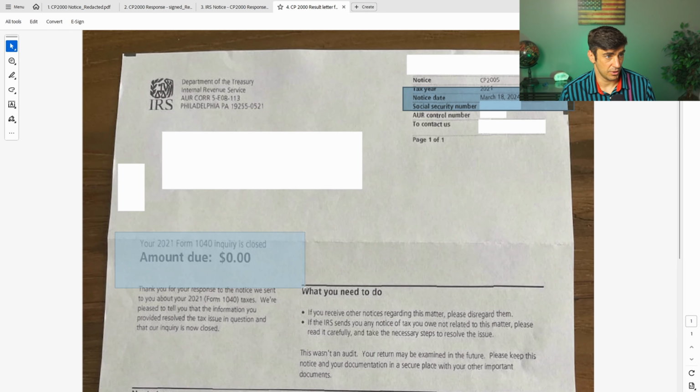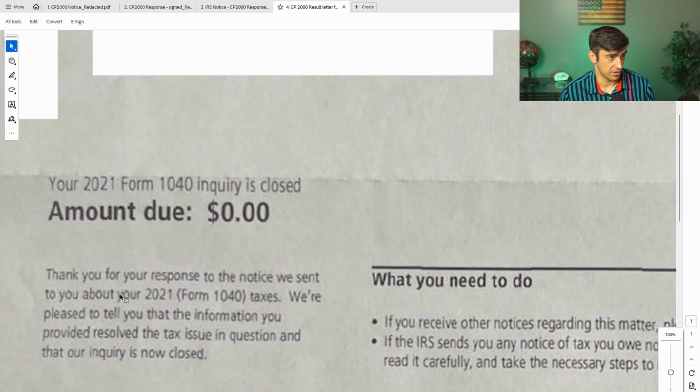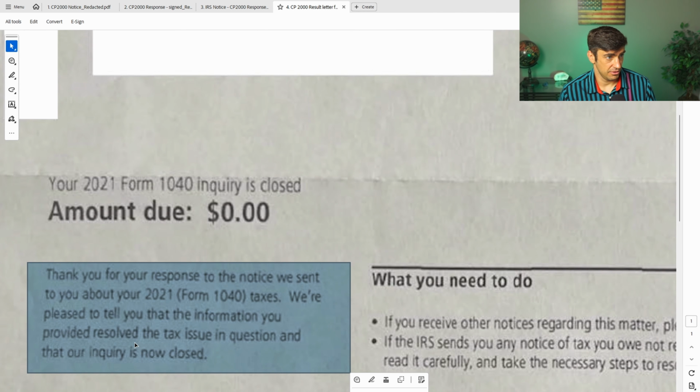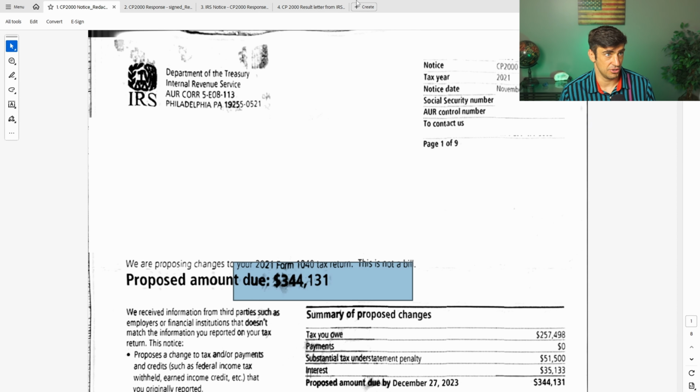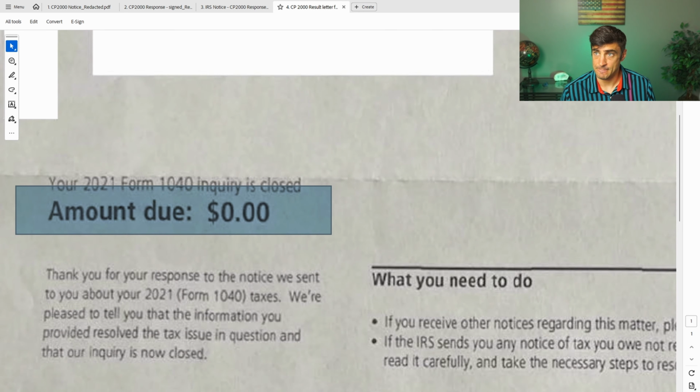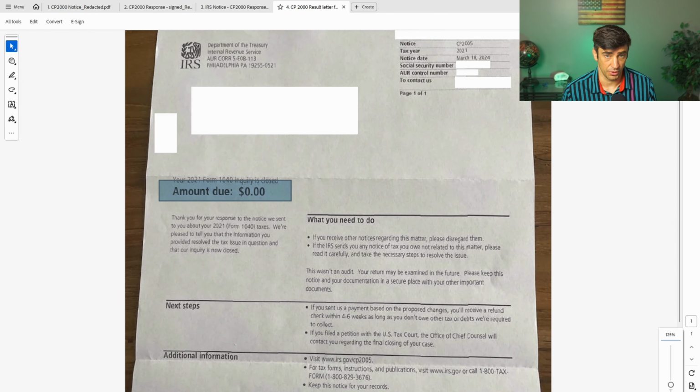It says down here, thank you for the response. We're pleased to inform you that the whole thing has been resolved. There is a zero amount due. So, obviously pretty stoked, went from $300,000 to a zero bill. And this took about three months from the time that we responded till we got this notice saying that the whole thing was closed out.